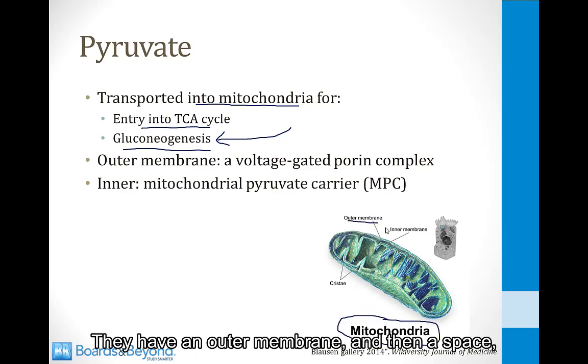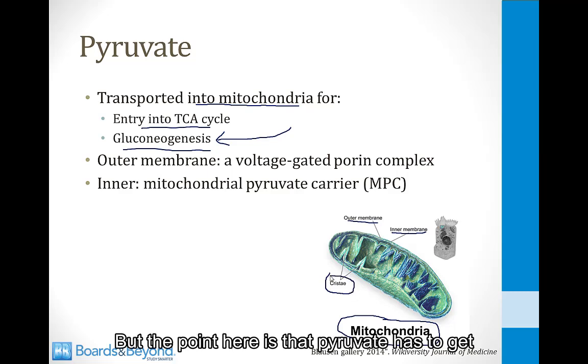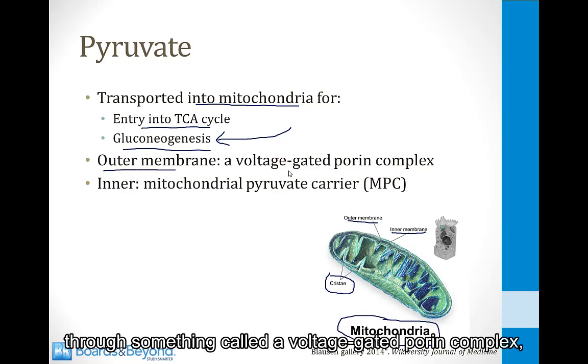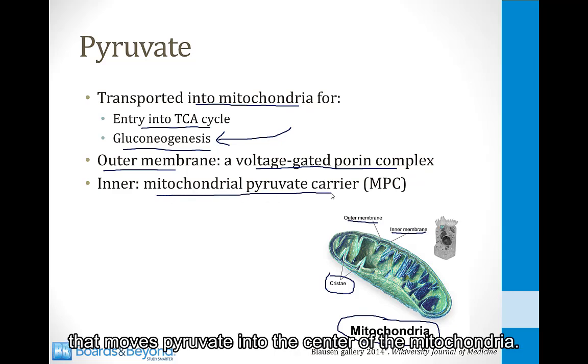They have an outer membrane and then a space and then an inner membrane, and the inner membrane is folded into structures called cristae. But the point here is that pyruvate has to get into the center of the mitochondria in order to participate in the TCA cycle. First, pyruvate passes through the outer membrane through something called a voltage-gated porin complex, which is basically a channel that the pyruvate can move through. And then the inner membrane has a mitochondrial pyruvate carrier that moves pyruvate into the center of the mitochondria.